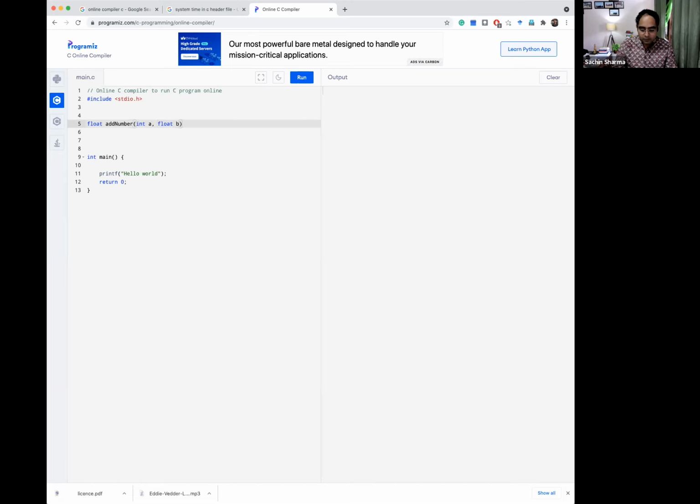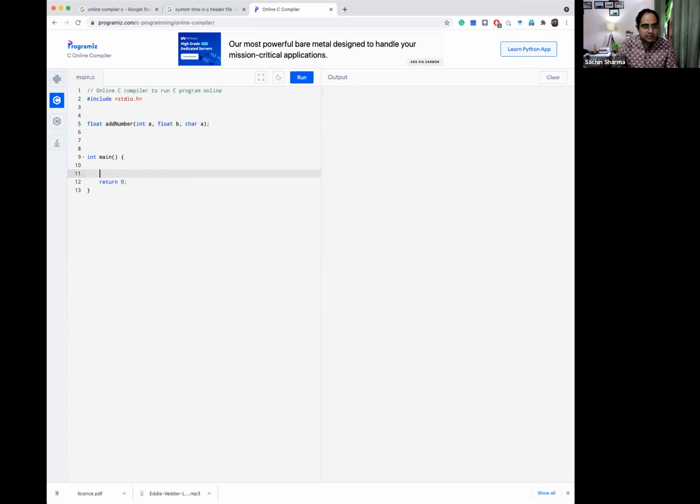Sorry, int a and float b, because I want to show you that you can also pass multiple values which are of different types. Okay, so you can also take char c. These three values we have taken.